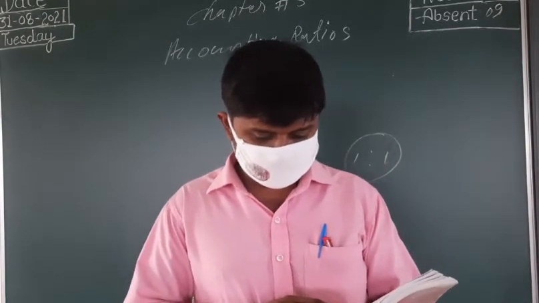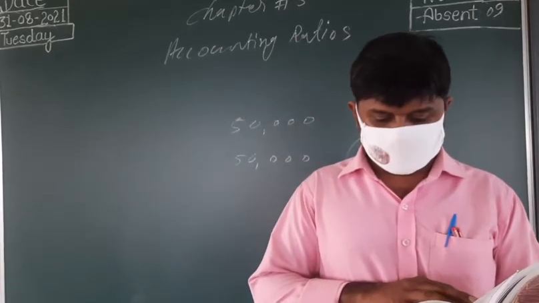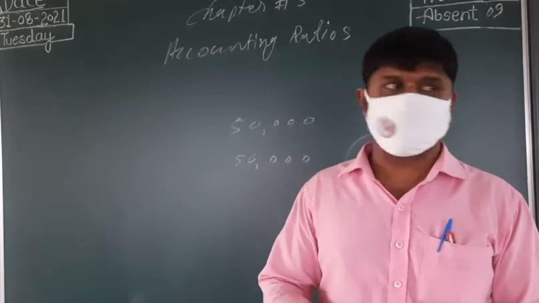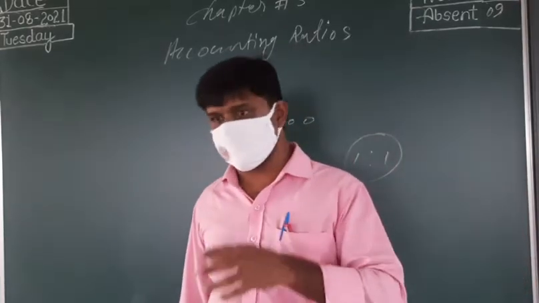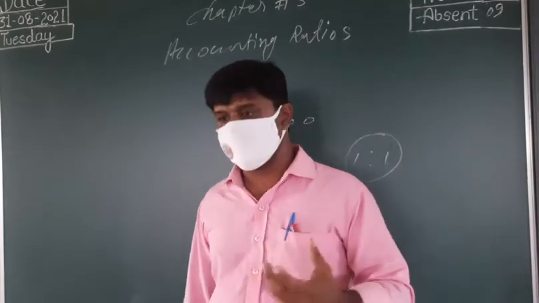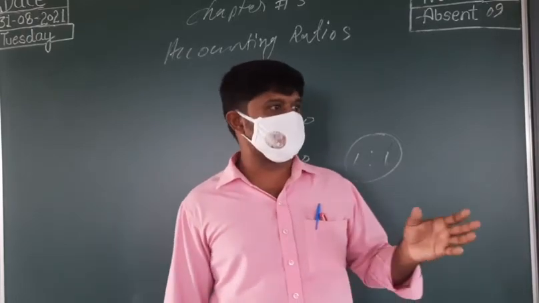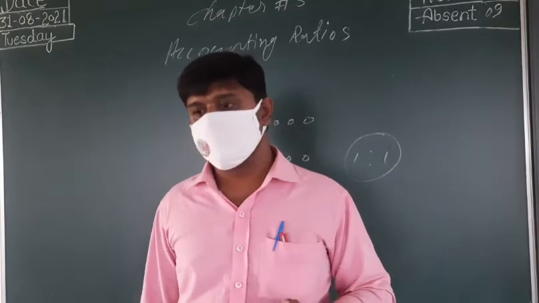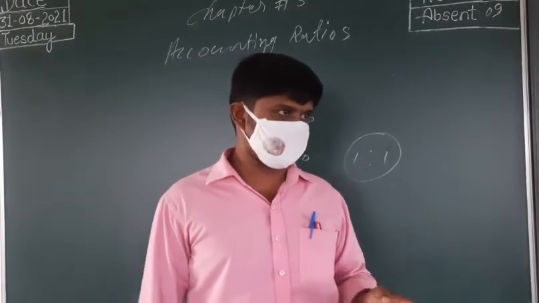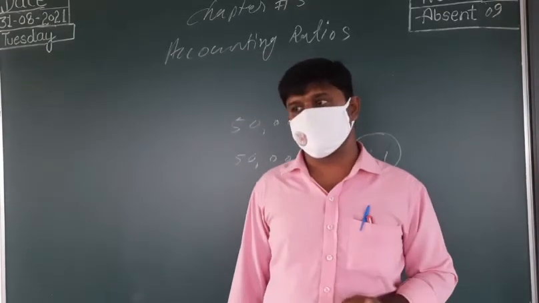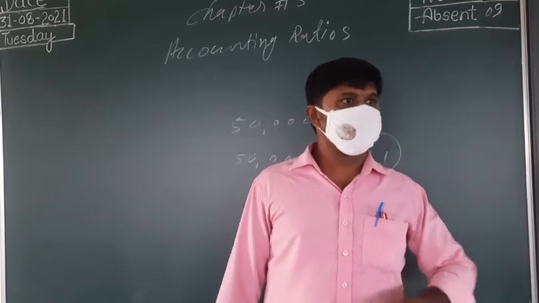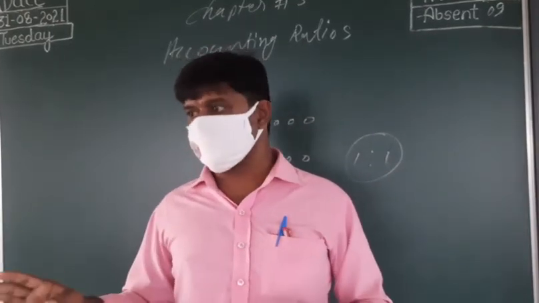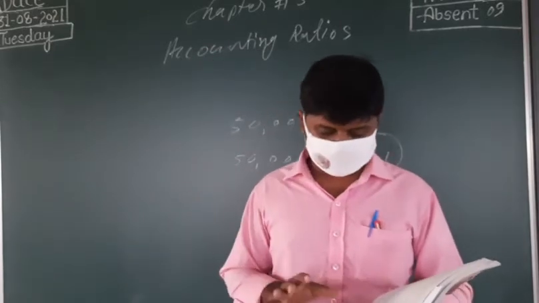Next is ignoring qualitative or non-monetary factors. You already know that in accounting. This is also an accounting limitation only. That means in accounting we are not considering all other things, qualitative things or non-monetary items. We consider what we can measure with money, and in terms of money itself we are recording. So that is also a limitation. You understand now? No need of explaining much about that.